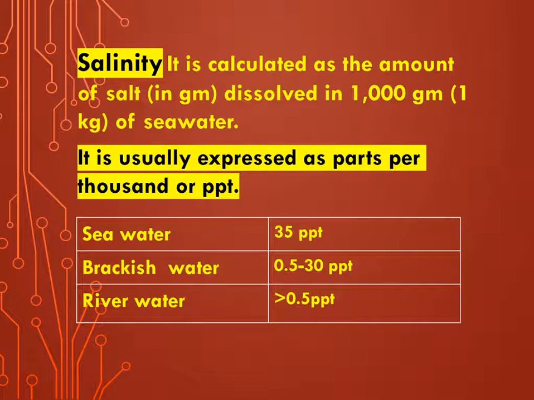Brackish water is water mainly found in estuaries and tidal flats, where the fresh water mixes with ocean water. Here the salinity is less than sea water but more than river water. In river water salinity is also present, but it is very much less than 0.5 ppt.